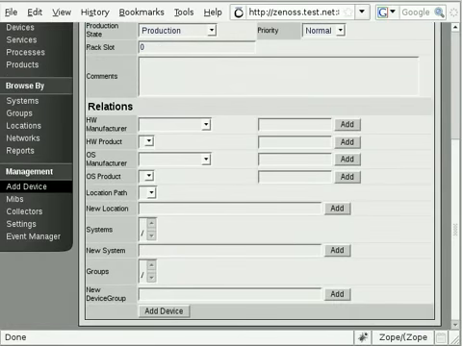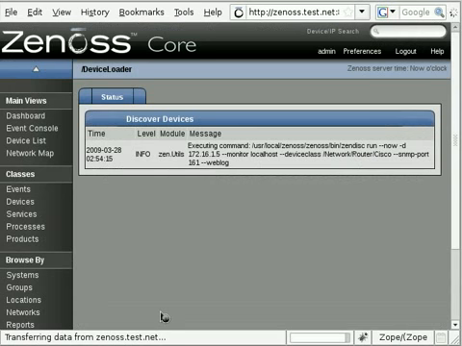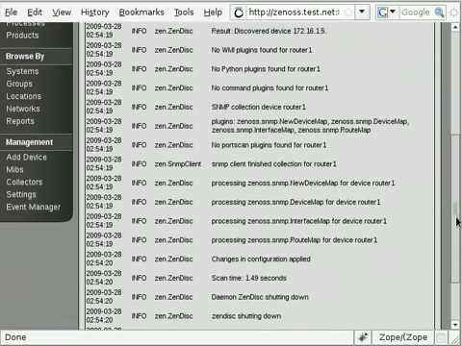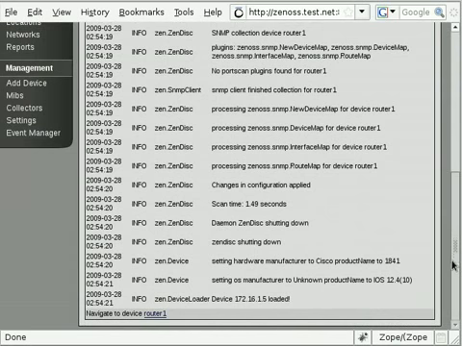Again, I'm just disregarding any of these other options, which can be good for asset management. You can place hardware manufacturer and a whole bunch of other information in there about the device, but I'm just going to click on the add device button at the bottom. Now Zenoss is going to go through and model the device, and it should pick up that the device has SNMP running on it, and it looks good because it's picked up the name there as router 1.